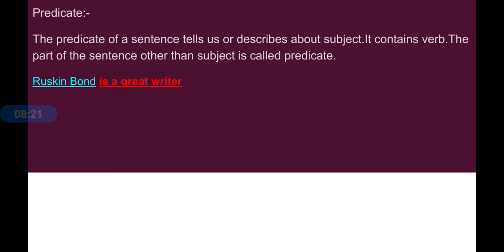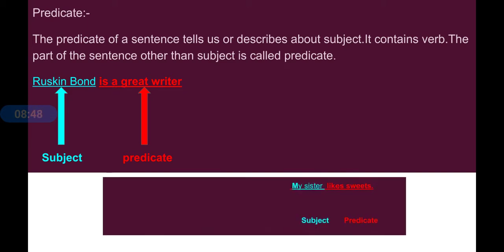For example, Ruskin Bond is a great writer. We have to ask a question like that: who is a great writer? Ruskin Bond. Other than Ruskin Bond, all the other parts would be predicate, because that is describing Ruskin Bond. So here the subject is Ruskin Bond and is a great writer is the predicate.